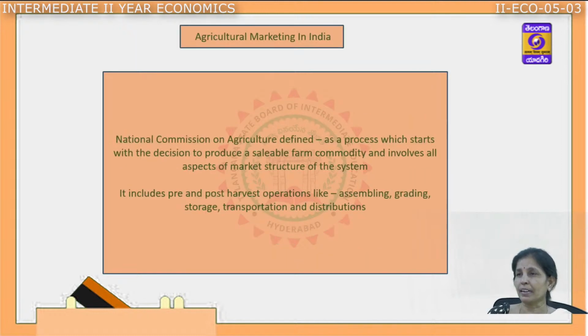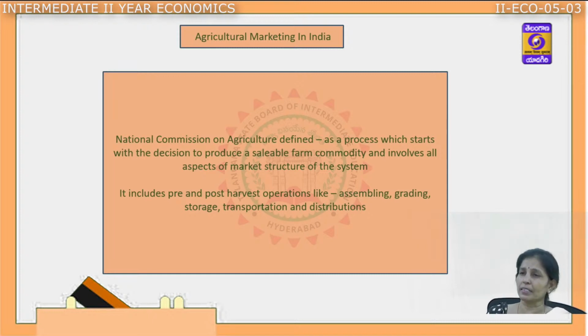The next one we have is agriculture marketing in India. Now what is this? As we talk about production, industry, technology, marketing also plays a very important role. Unless and until there is a proper marketing structure, farmers will never fetch a better price. So to improve the economic status of farmers, there should be a proper marketing structure.